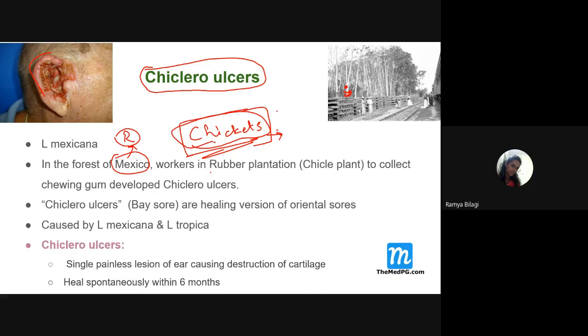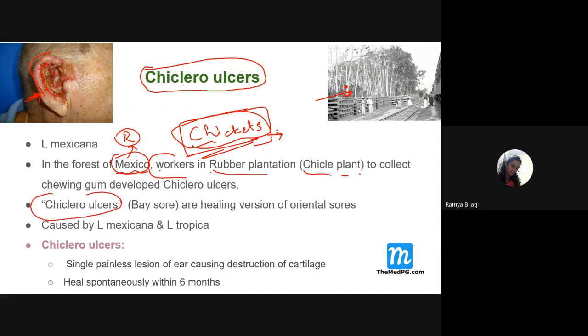In the market, chiclets chewing gum is available. From where do we get it? Mexico. So people who work in the rubber plantation, especially of the chicle plant, usually present with this cutaneous manifestation, especially on the external ear, these ulcerated areas. So we call it Chiclero ulcer.